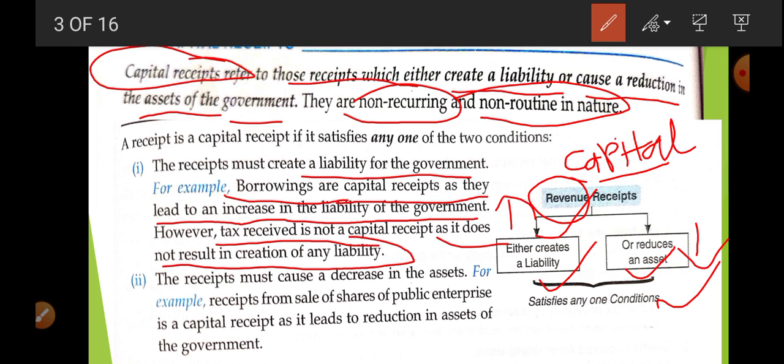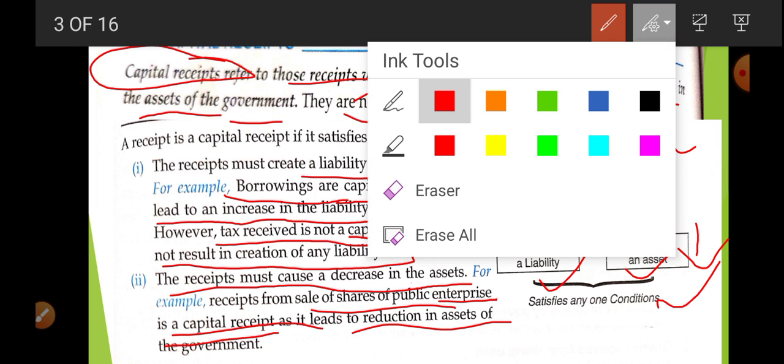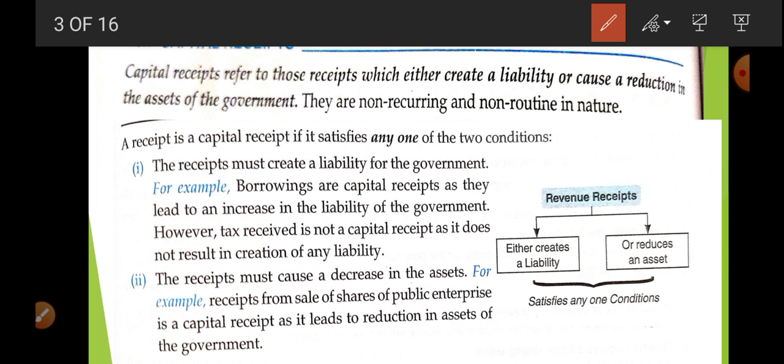The second example: the receipt must cause a decrease in the assets. For example, sale of shares of a public enterprise is a capital receipt because it is a reduction in the assets of the government. 100% of the share is with the government. If the government sells it, it is going to lose its 100% ownership. So in this way there will be a decrease in the fixed assets of the government. In short, capital receipts are those receipts that create liability, otherwise decrease fixed assets.